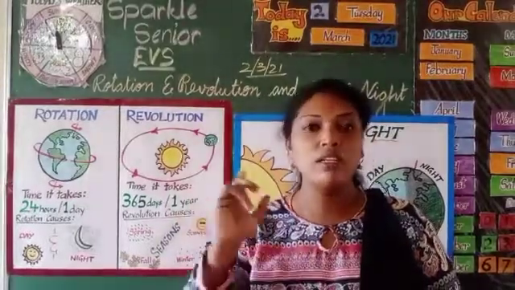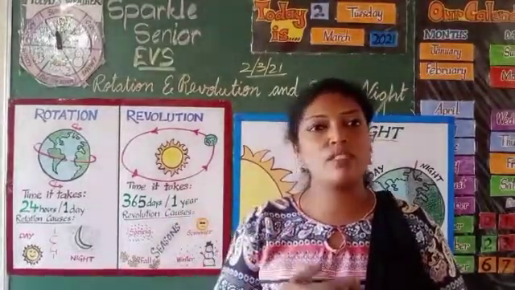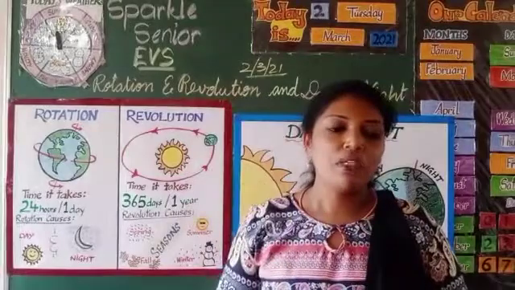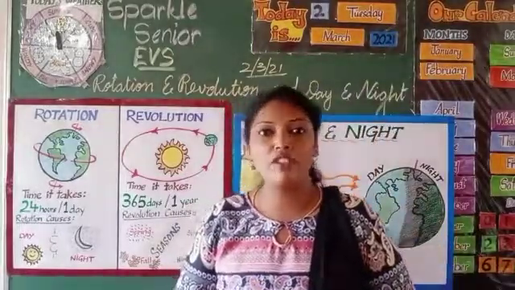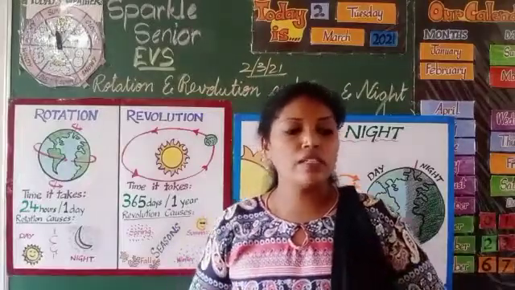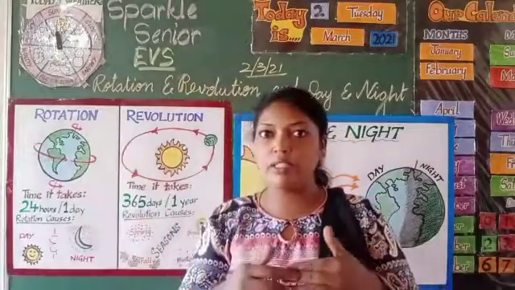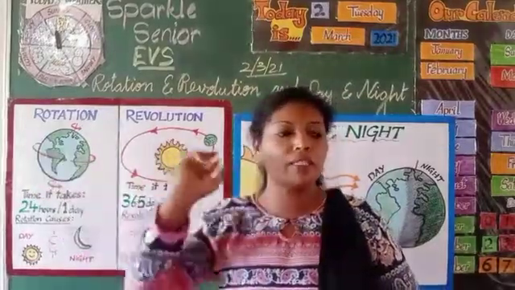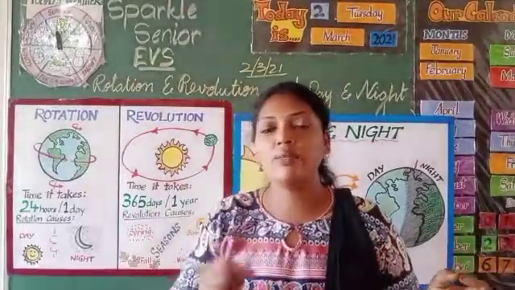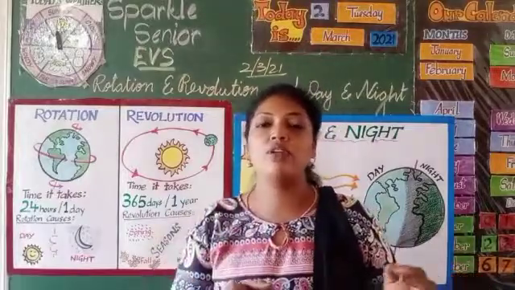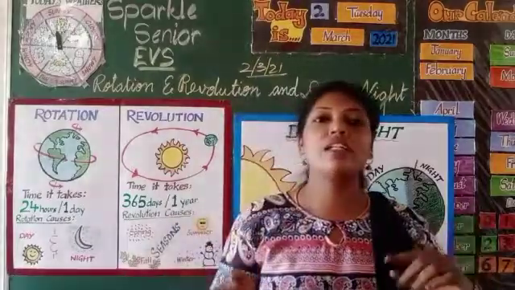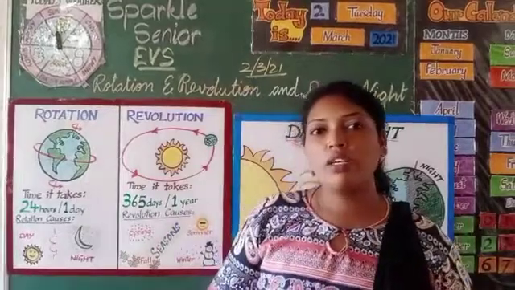That means one circle. That movement of the Earth on its axis is rotation, and Earth takes 1 day to complete one rotation. Another movement of the Earth is called revolution. Revolution means the movement of the Earth around the sun. The sun is in the middle. The Earth moves around the sun in an orbit. Orbit I had explained to you: there is a line, and the Earth moves on the line, and that line is the orbit. So the movement of the Earth around the sun in an orbit is called revolution.